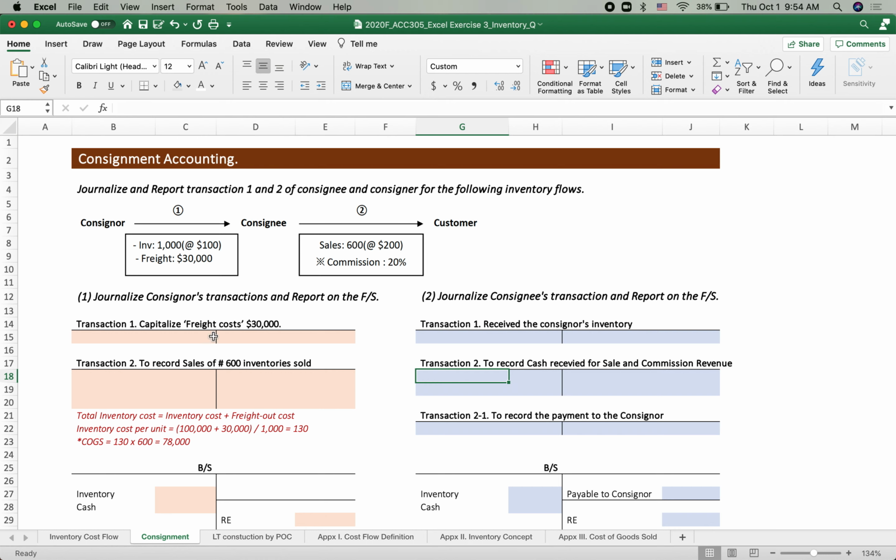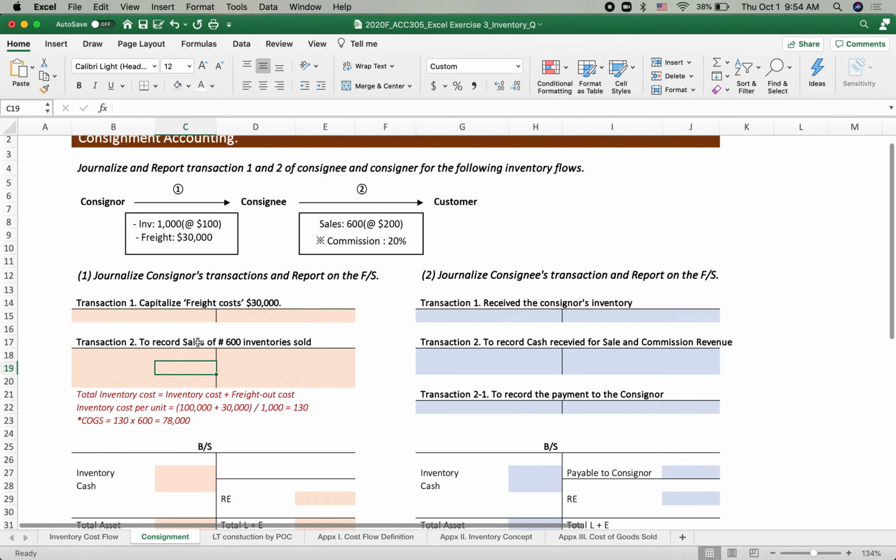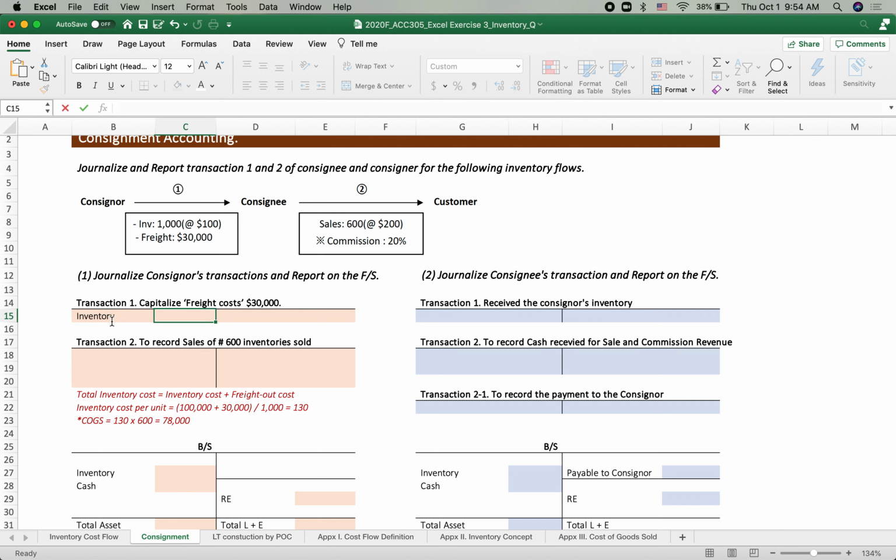Let's do the generalizing of the consignor's transactions, number one and number two. First, in the consignor's transaction, capitalize the freight cost of $30,000. So we can capitalize by putting this amount, $30,000, into inventory and cash out $30,000 for transportation cost. Again, this $30,000 freight cost is capitalized as inventory cost, and should be included at the end of the day.